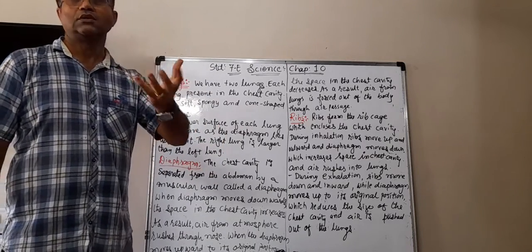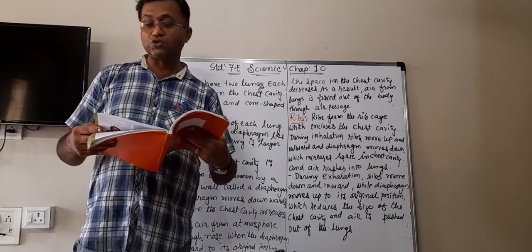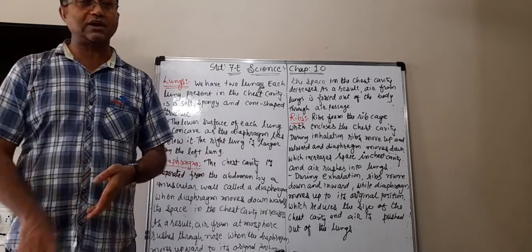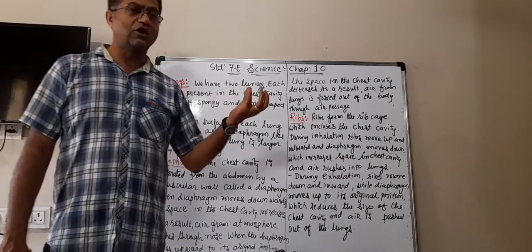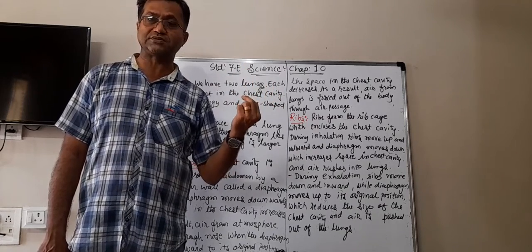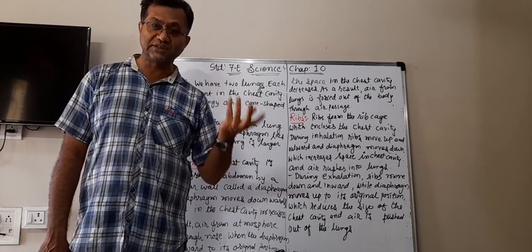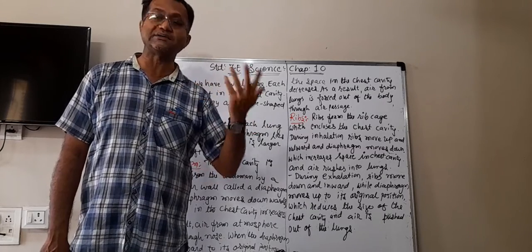The two types are aerobic and anaerobic respiration. We also learn that respiration has two steps. First is breathing, and breathing contains inhaling and exhaling.